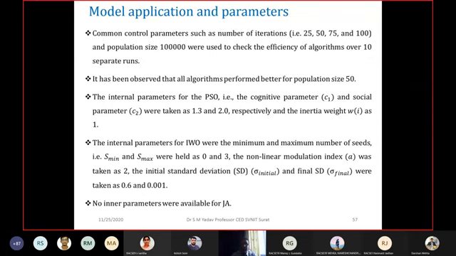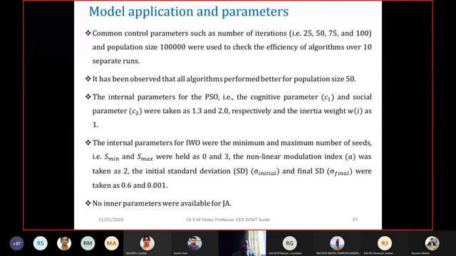Some of the common control parameters which we have used are the number of iterations, that is 25, 50, 75 and 100. A population size of 1 lakh was used to check the efficiency of the algorithms over 10 separate runs. It has been observed that all the algorithms perform better for a population size of 50. The internal parameters of PSO, the cognitive parameter C1 and the social parameter C2, were taken as 1.3 and 2.0.